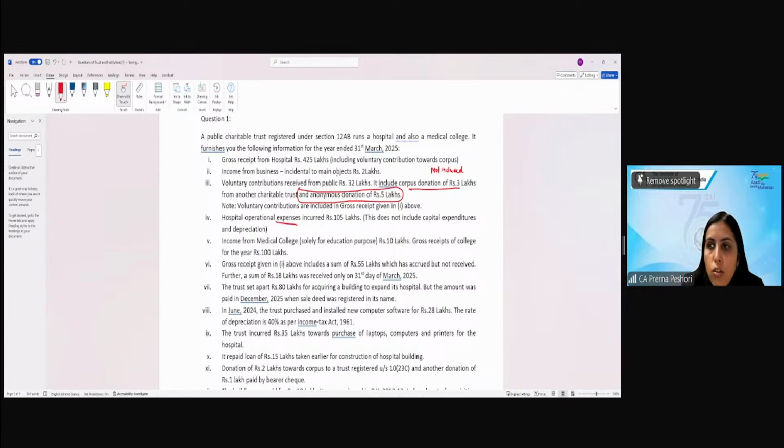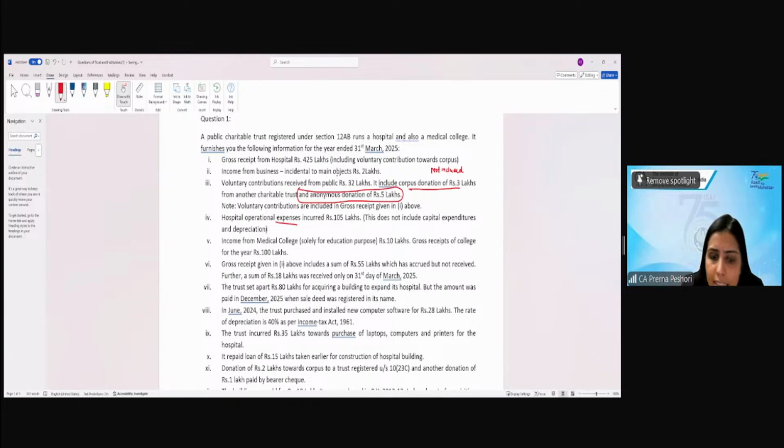Are we getting it? So basically there are two viewpoints. One view is that you reduce this amount and then calculate 15%. But what ICAI is following in the module is that first it is allowing 15% and then it is allowing this reduction of the amount, for the reason that the income ICAI considers is the gross receipt and not the net receipts.